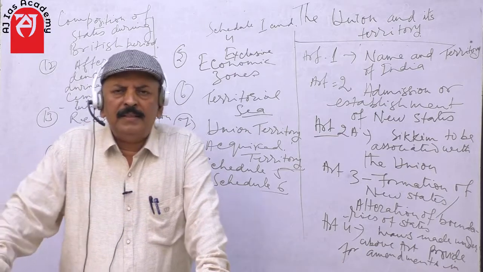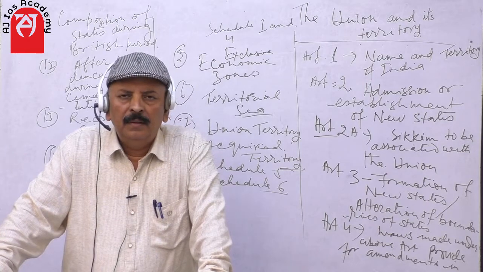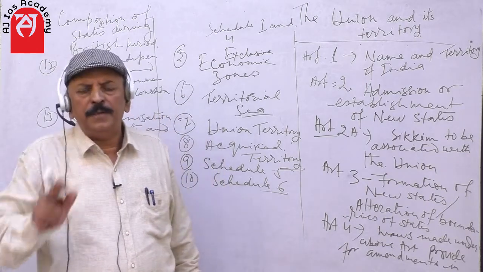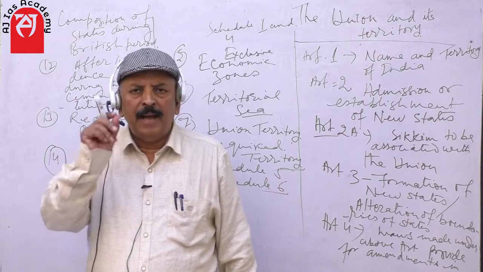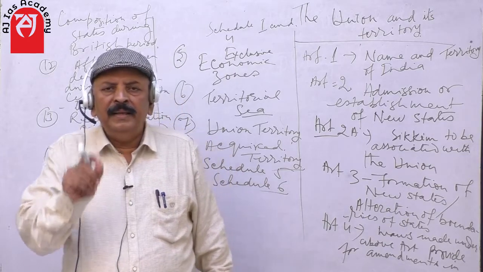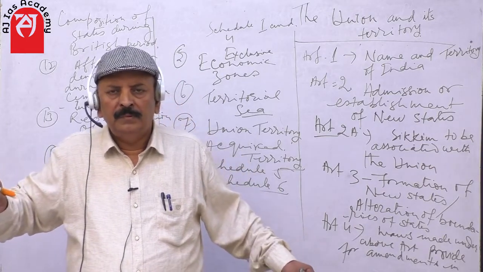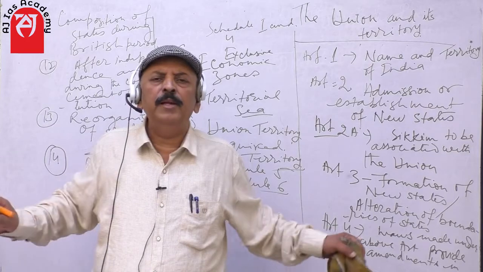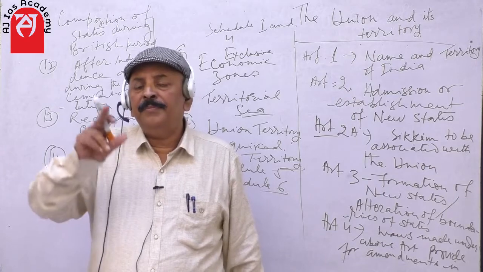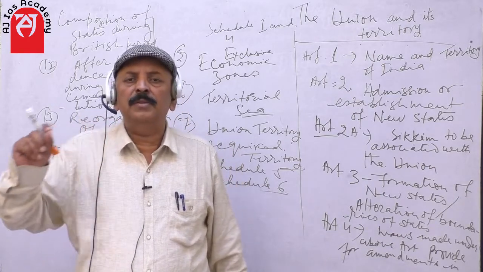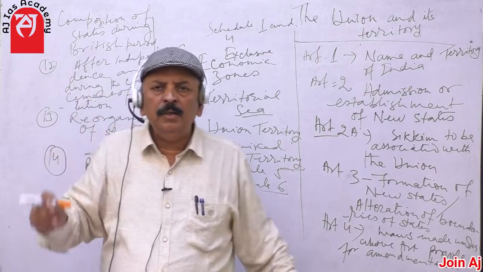Article 1, what does it say? That India, that is Bharat, shall be a union of states. Here the term is union of states. What does this imply? It implies that India, though it is made of several units, several states, is not a federation in the strict sense of the term, like America, where the 13 colonies or